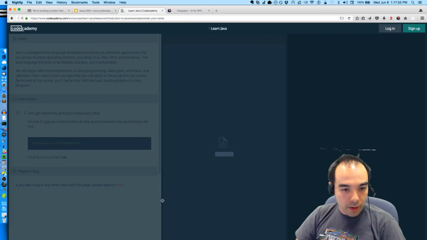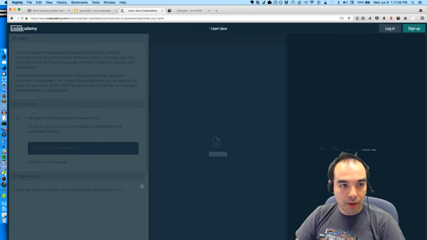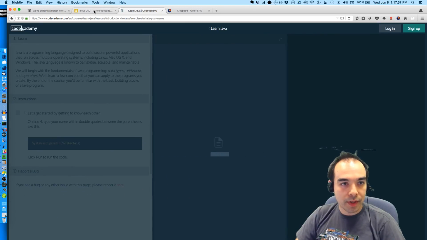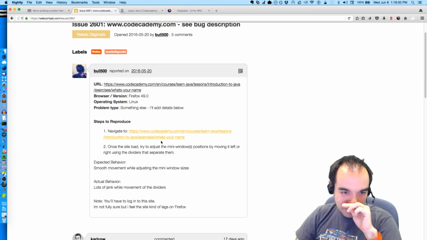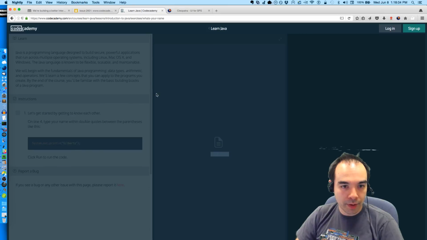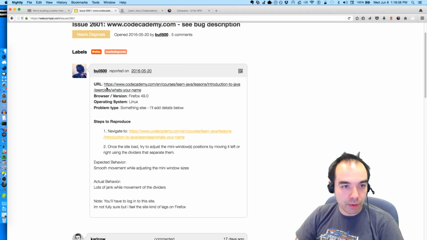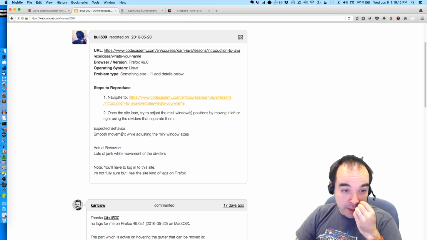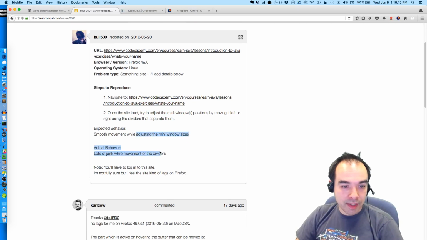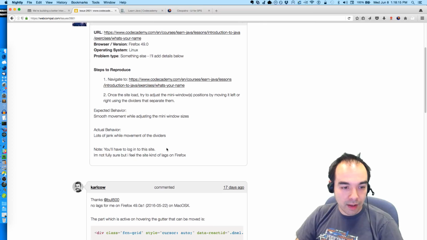Well, I couldn't figure out. Oh, wait, there we go. This is what we're talking about. That's what we wanted to do. Okay, so we're resizing boxes. Try to adjust the mini window positions by moving it left to right using the dividers that separate them. Okay, I'm doing that, and that works okay for me, but it wasn't working okay for this user, Bull500. They expected smooth movement while adjusting the mini window sizes. They're getting lots of jank.